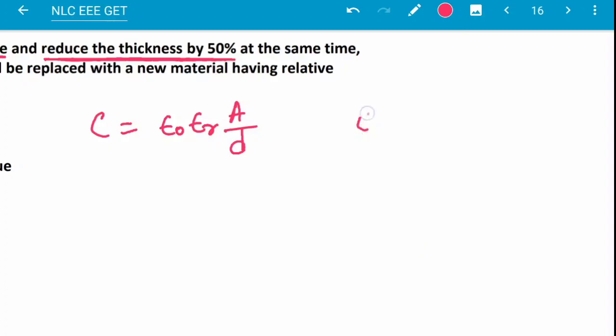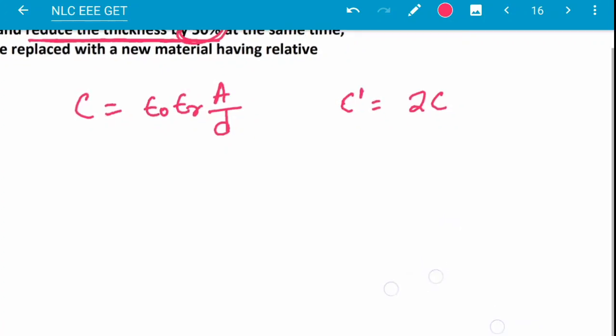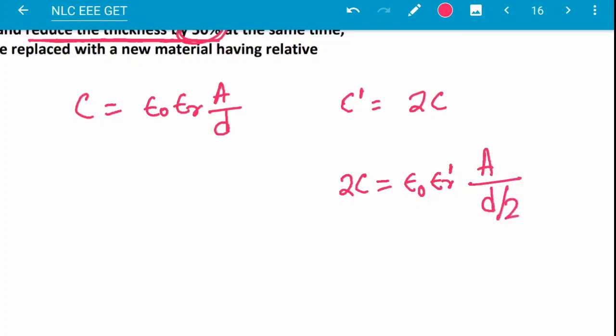So I am writing C prime, which is 2C, and the thickness we have to reduce by 50%, that means 0.5 of the previous thickness. So here is the formula: 2C will be equal to epsilon naught epsilon r prime, where this is the new material having epsilon r prime, the area will be the same and the thickness will be half, because thickness is reduced by 50%.